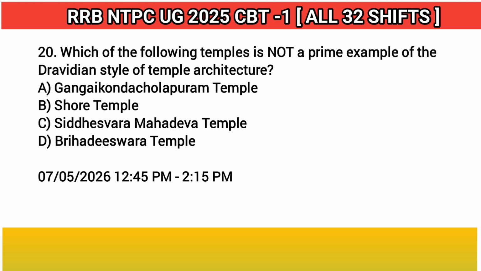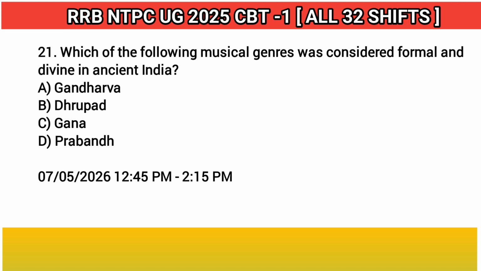20. Which of the following temples is not a prime example of the Dravidian style of temple architecture? Answer: C. Siddhesvara Mahadeva Temple. 21. Which of the following musical genres was considered formal and divine in ancient India? Answer: A. Gandharva.